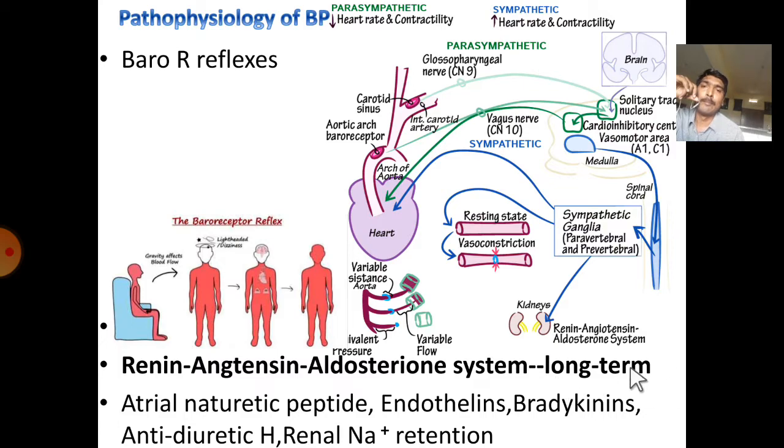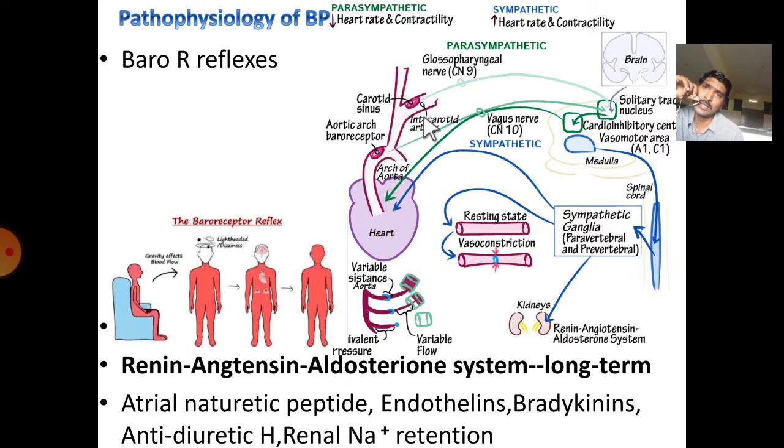Baroreceptor reflexes maintain blood pressure over a short period, constantly in our body. Baroreceptors are present in the carotid sinus of the carotid artery as well as in the arch of the aorta. These receptors always measure the BP.